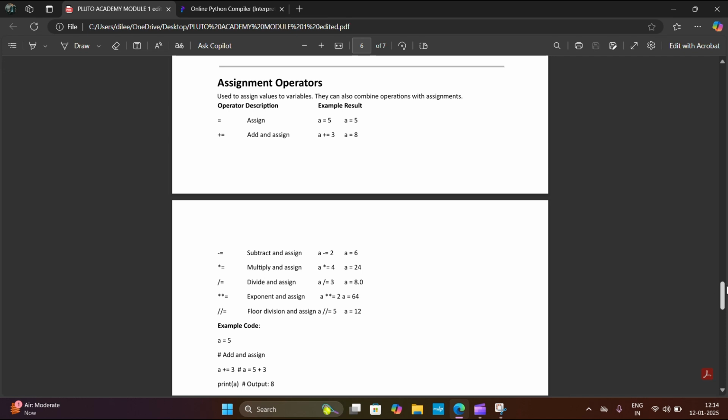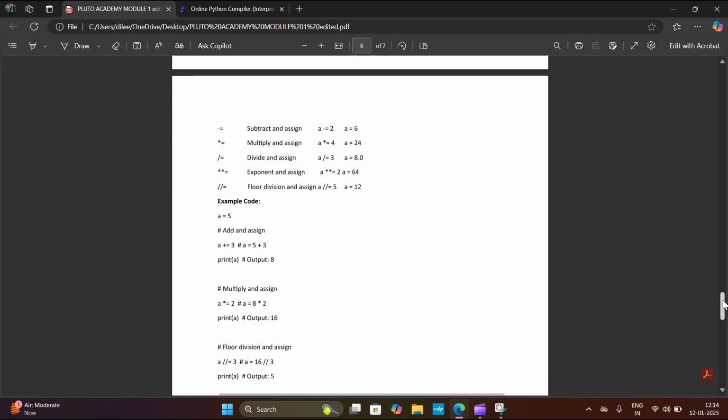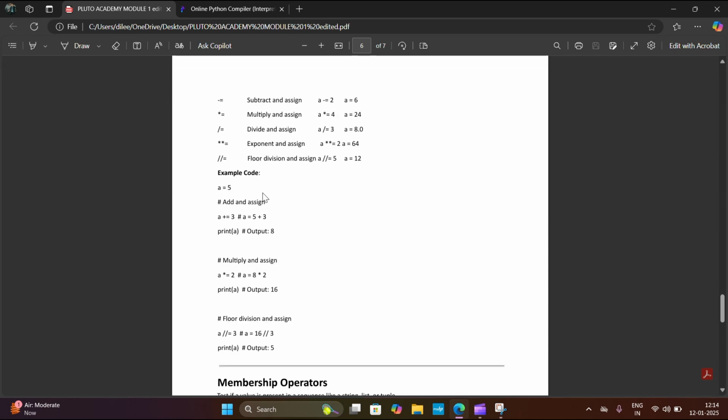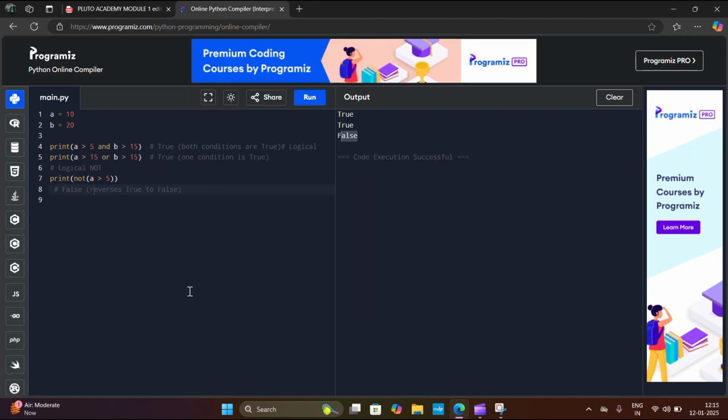I hope all are clear with this topic. Let's see an example so that you can understand more easily. Just a minute. I will copy this example to show you how it works.